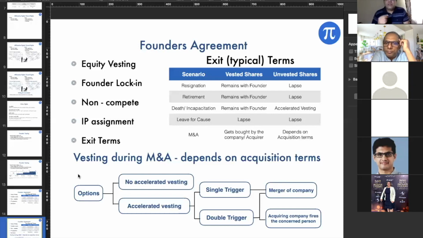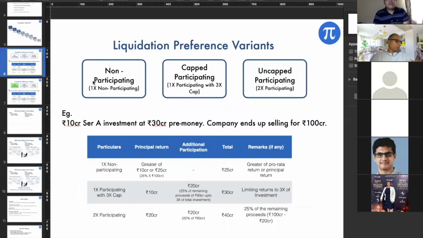Yeah, I guess it's a sign of the ecosystem maturing. But it is part of the negotiation, right? One point I might have missed out on is liquidation preference. Somebody might negotiate the valuation of the company with a better liquidation preference. Then you might say, okay, 1x non-participating is not there, and you might want to do an uncapped participating liquidation preference. So it all depends. Say you want to raise money and are not getting any investors, and you get one investor, then whose position are you in?